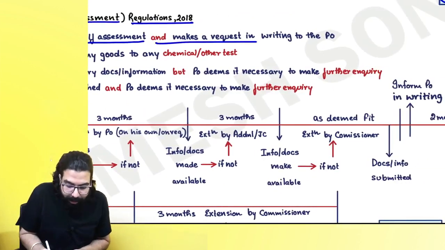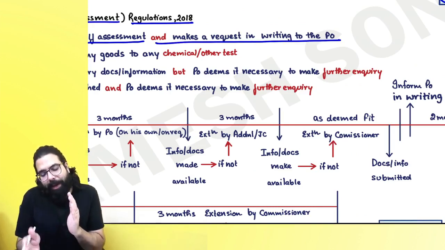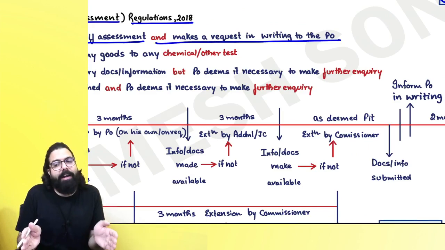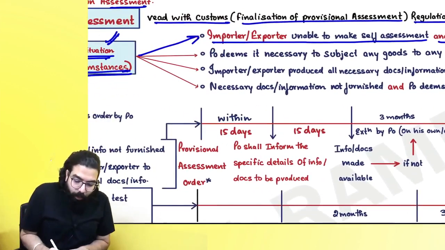Then Baba, he will go ahead and request the proper officer in writing, "Sir, provisionally tell me how much is to be paid. Later we can go ahead and finalize, and on finalization if there is any differential, I will go ahead and pay." Sir, what are the other circumstances?